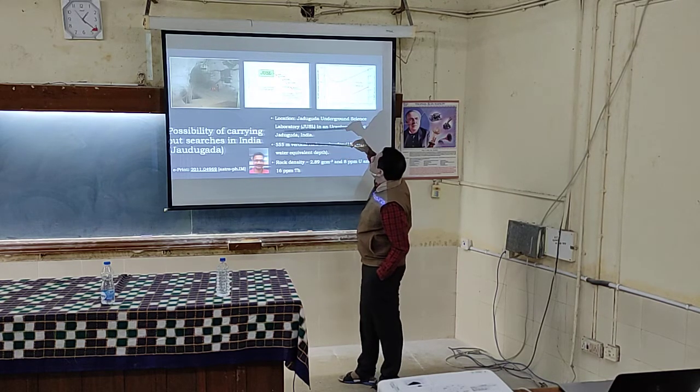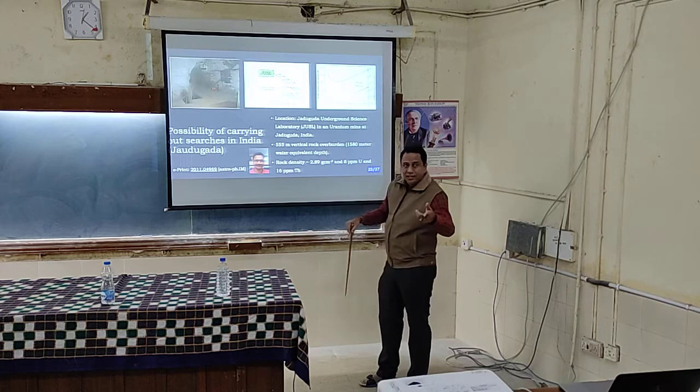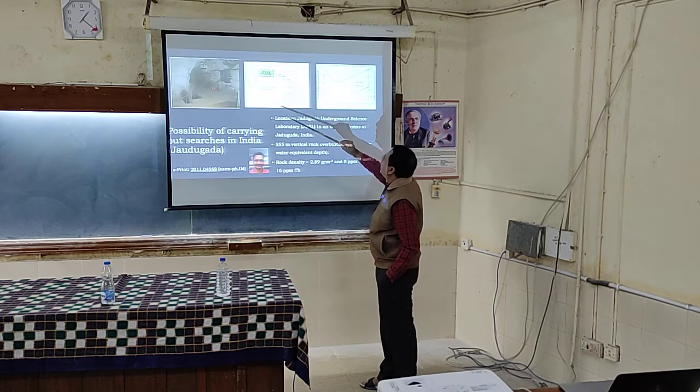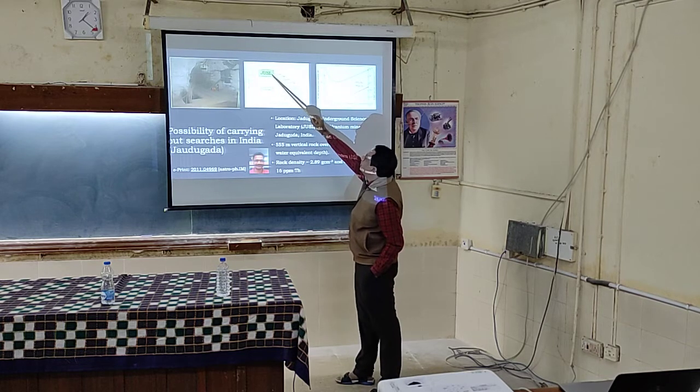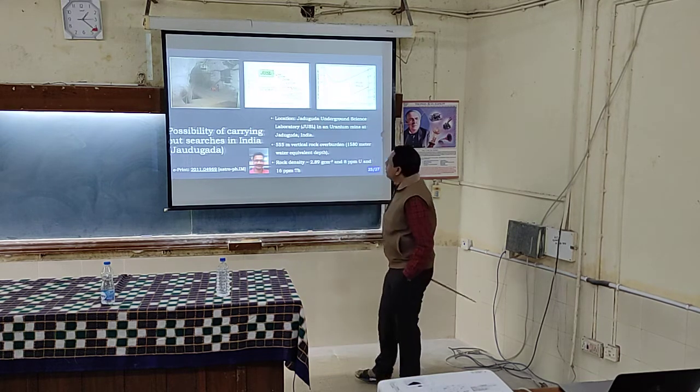The experiment in which data has already been taken, Sudan, is here. The experiment which we are planning will be somewhere here, at the Jadugoda Uranium Science Laboratory.